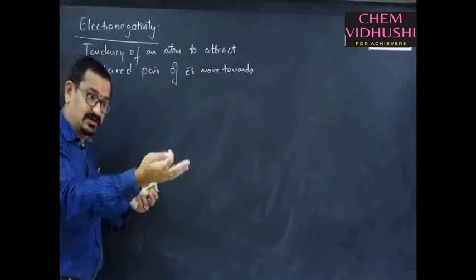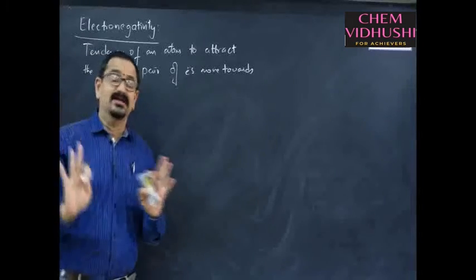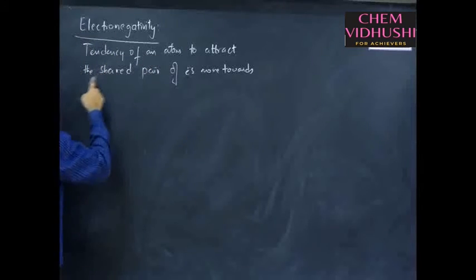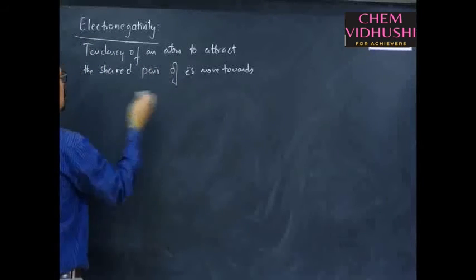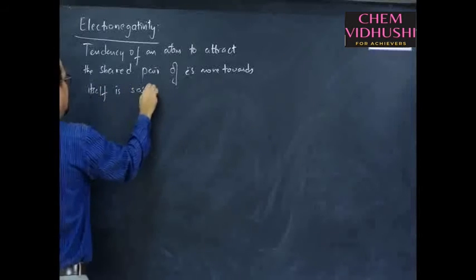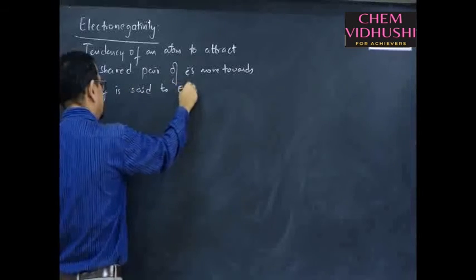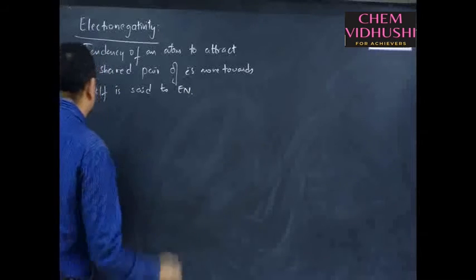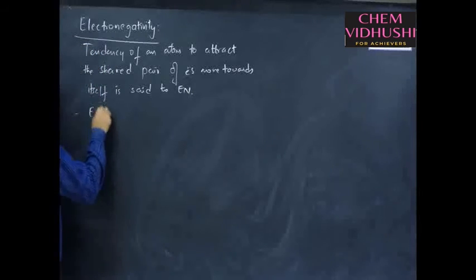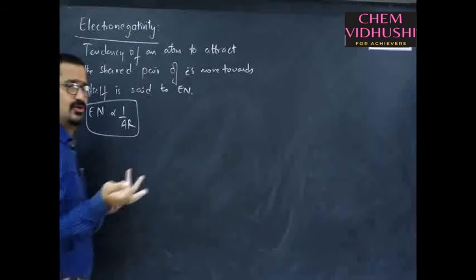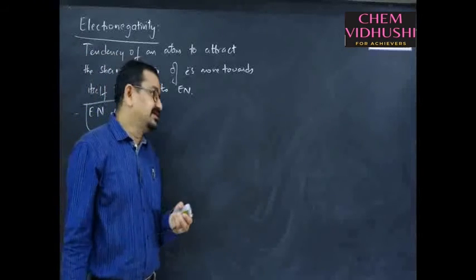The shared electrons are more attracted, not gained. There is no gaining phenomena here. The tendency of an atom to attract the shared pair of electrons more towards itself is said to be electronegativity, right. Now, usually this electronegativity is inversely proportional to atomic radius. Smaller the size, more is the nuclear influence, obviously, right.